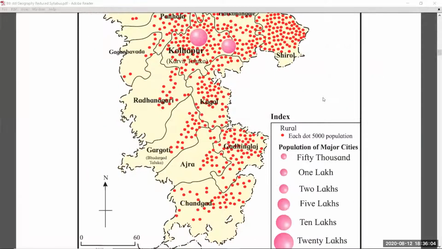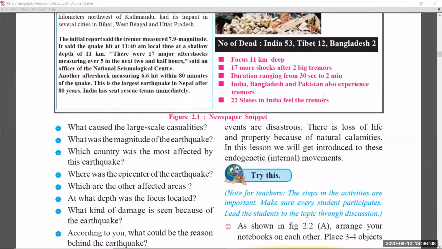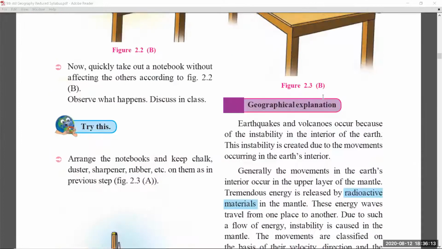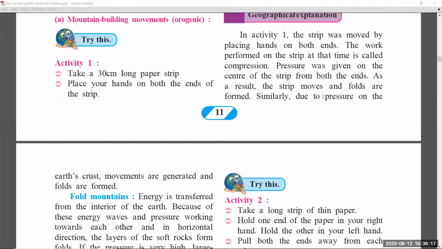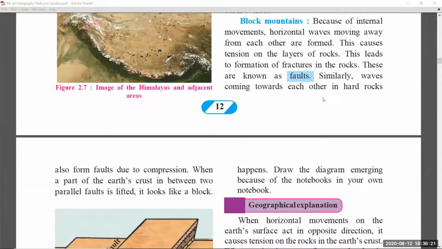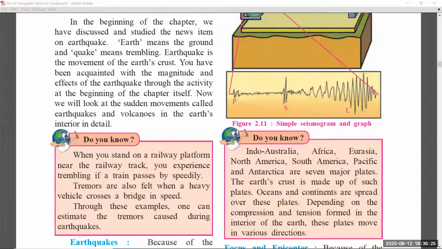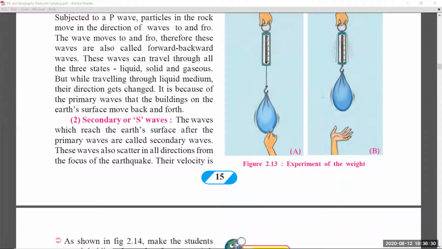Coming to chapter number 2, endogenetic movements. In chapter number 2, page number 9 has no change, and page number 10 also no change. Page number 11 also no change, students. Page numbers 12, 13, 14 and 15 also have no change.